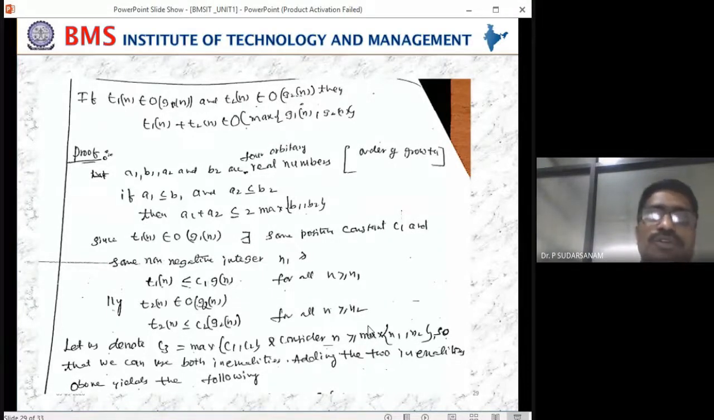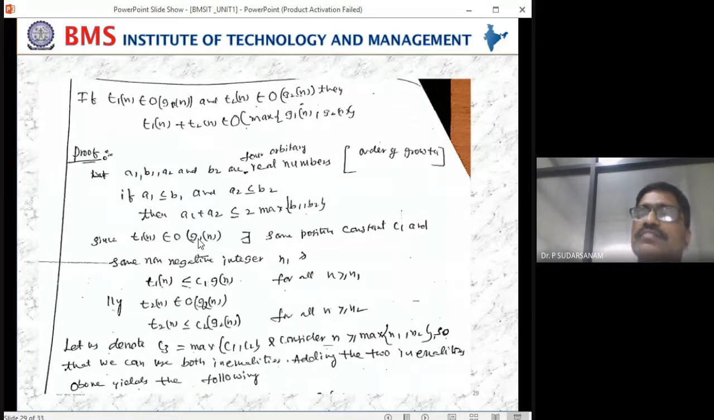Please let me know. Yesterday we did the big O notation definition: a function f of n is in order of G of n, and it is denoted T1 of n belongs to order of G1 of n.